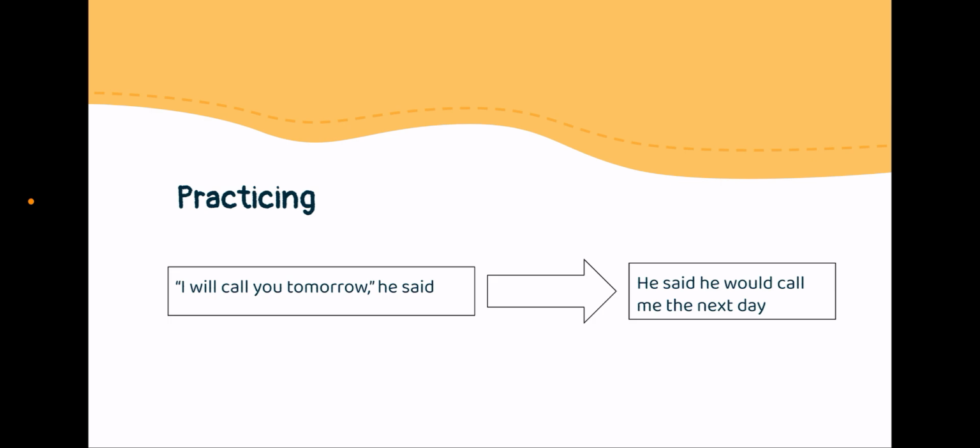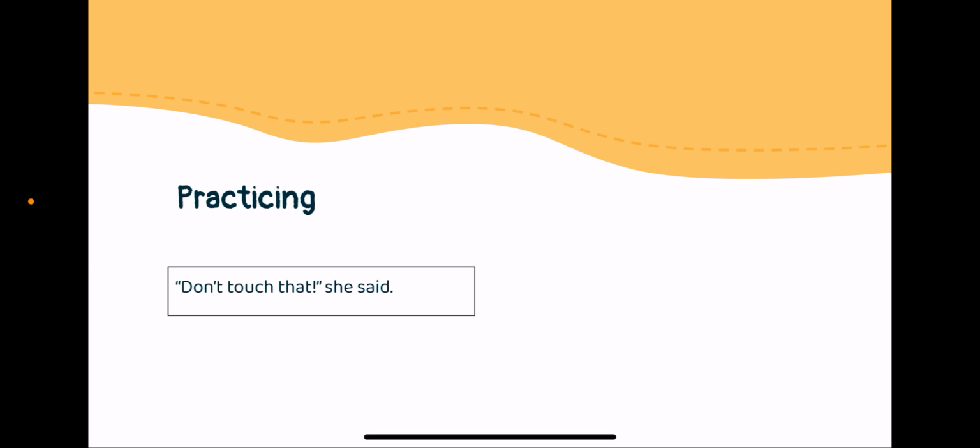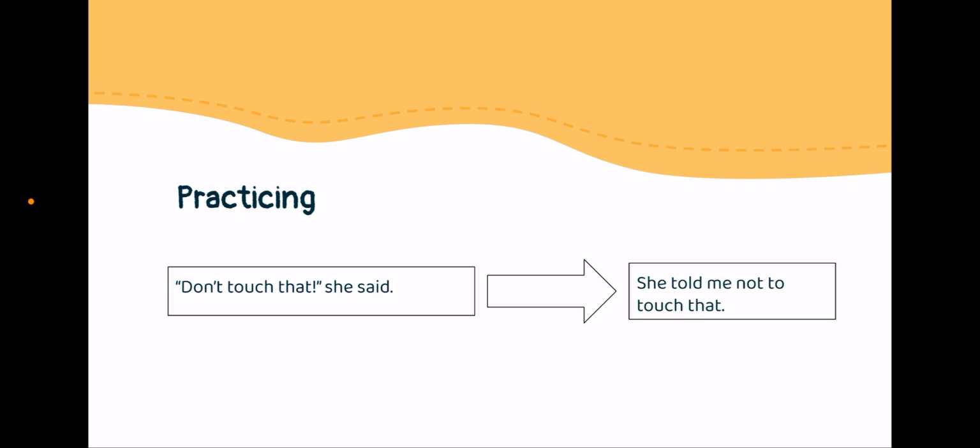It's the same thing. So the next activity is, you have to transform this direct speech into the reported speech. It is, don't touch that, she said. I'll give you some time. So the reported way would be, she told me not to touch that.